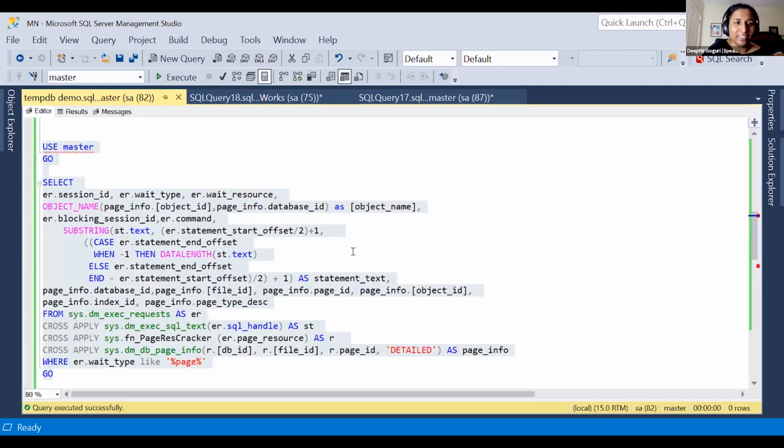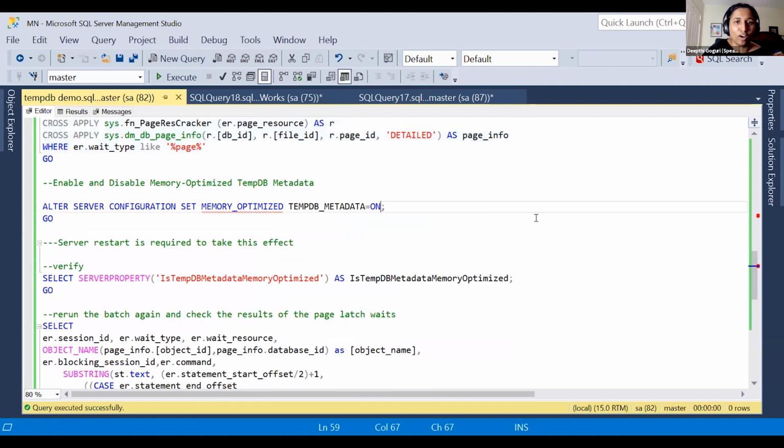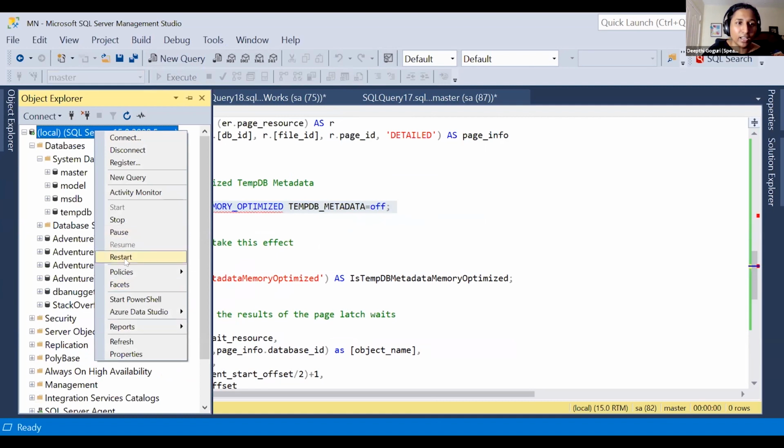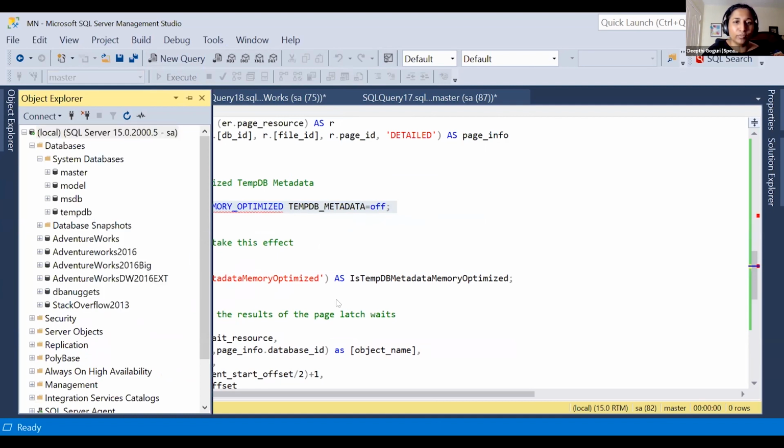Oh, okay. Why it is not showing is because I turned it on yesterday and I did not turn it off. I know it. I need to turn off the memory optimized TempDB metadata setting, and then I have to go ahead and restart my SQL Server. I'm sorry about that. I should have done this before. I'm restarting my SQL Server. Okay.